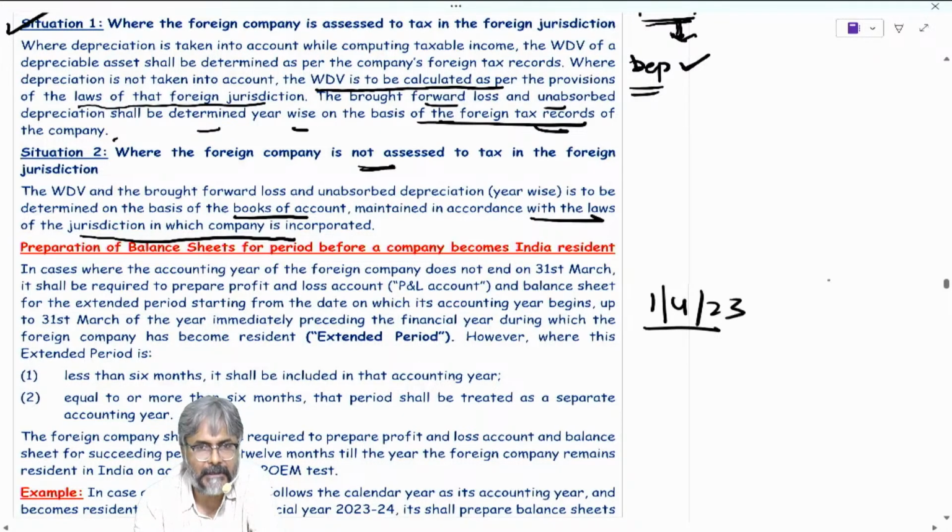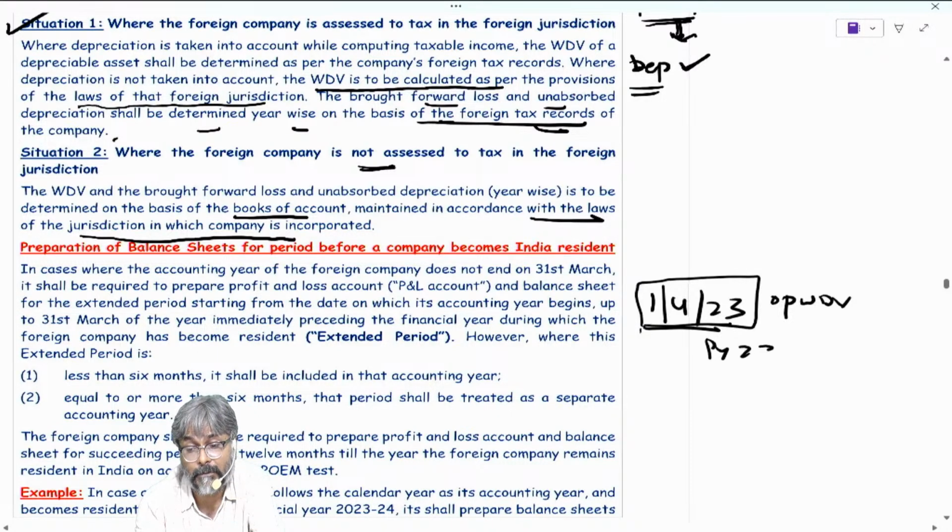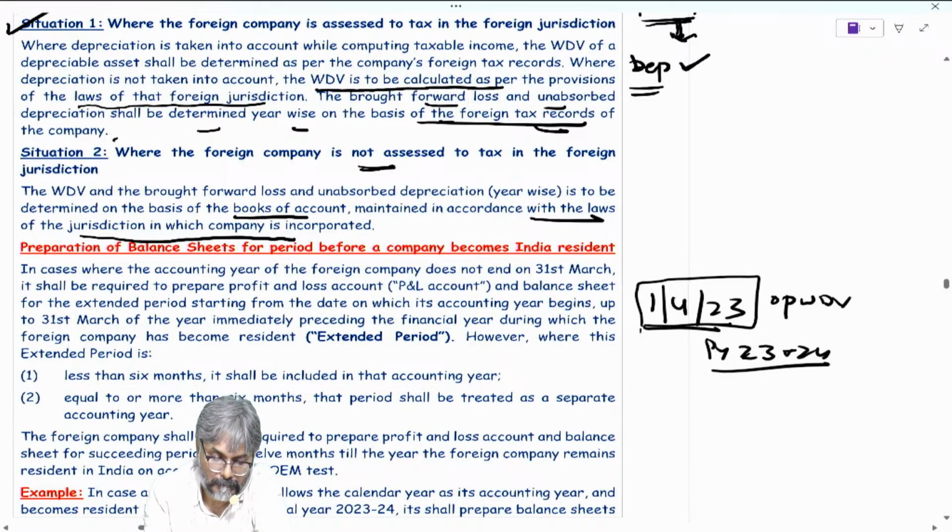Say 1st April 2023, I require the opening WDV for the previous year 23-24. Isn't it?